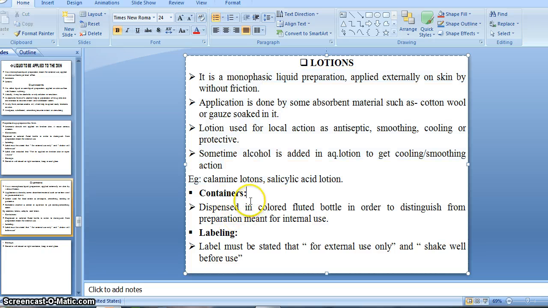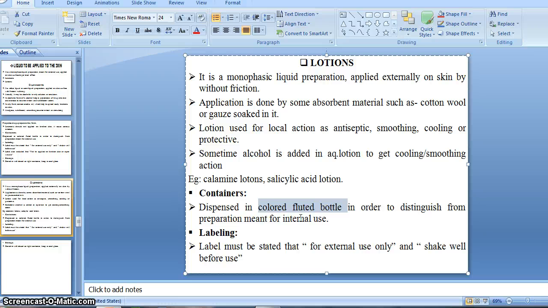After that, how it is dispensed or how it is stored. There is a specific kind of container which we have to use for dispensing and storage of that lotion. So let's see, it is dispensed in a colored fluted bottle. I think you know about the lotion bottle.